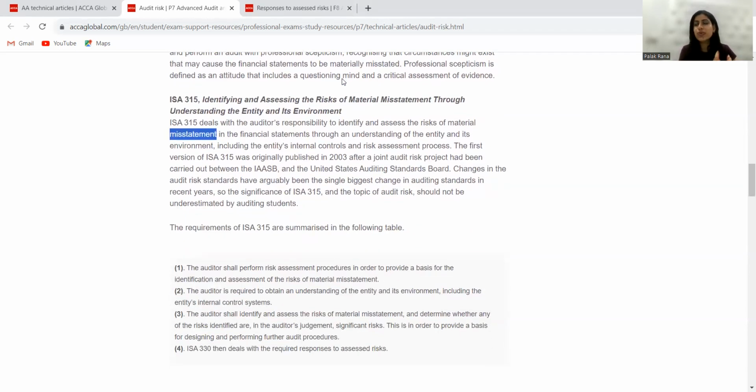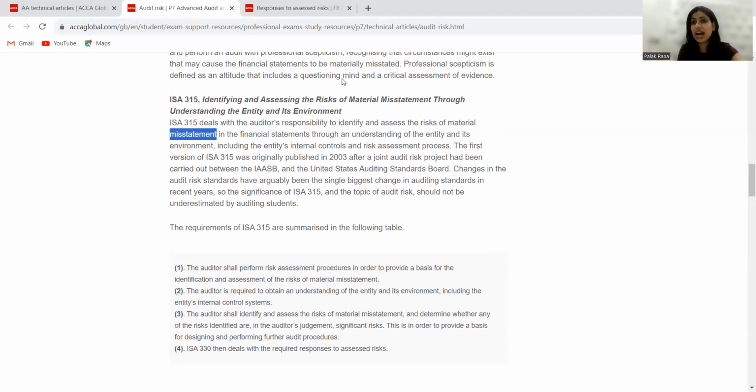So first of all, if we summarize the ISA 315 requirements, what are those requirements which an auditor should perform while going to the audit and while assessing the audit risk? He must perform the risk assessment procedures so that he can have a correct basis for the identification of the risk of material misstatement. He must know how the risk is arising, which areas are causing that risk, what the impact of those risks is, and how he will be dealing with those risks.